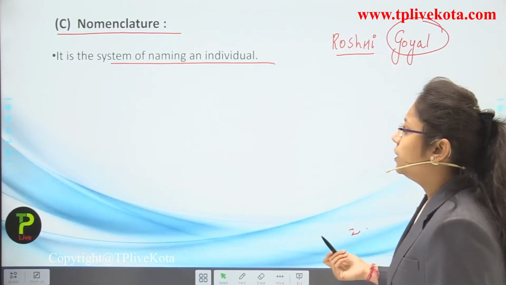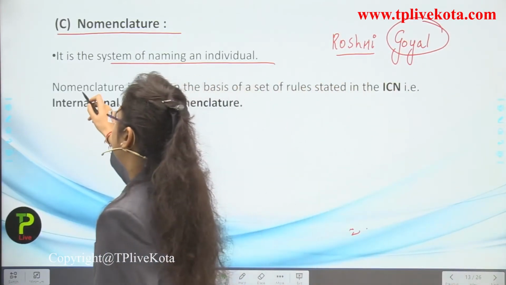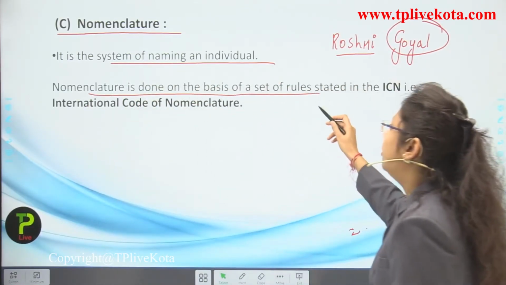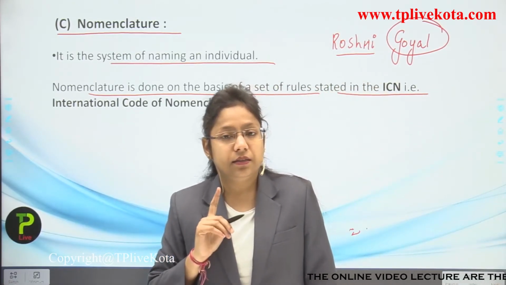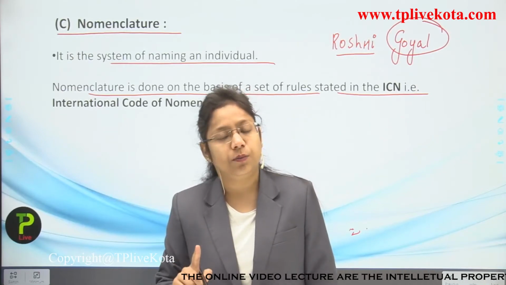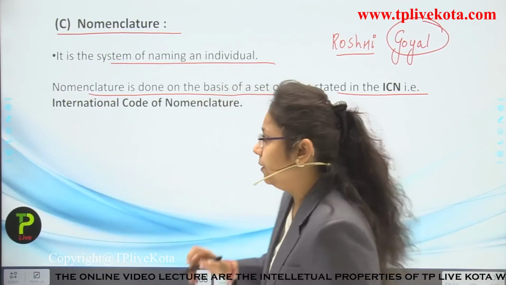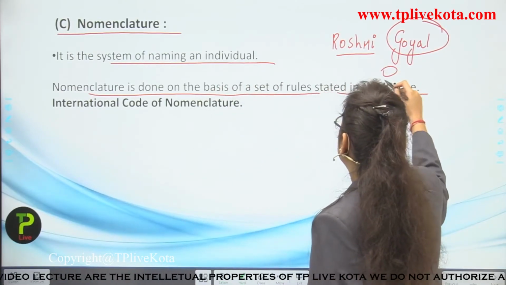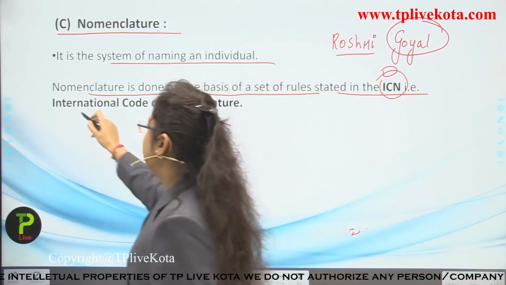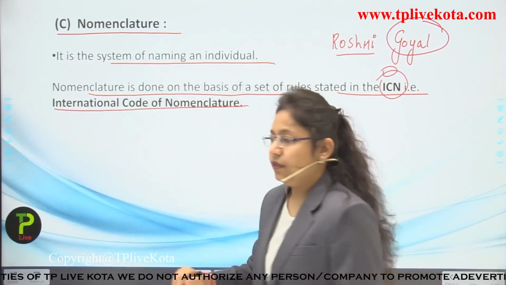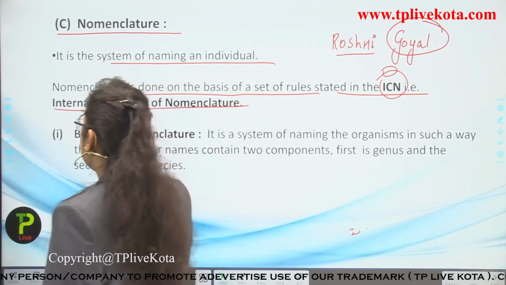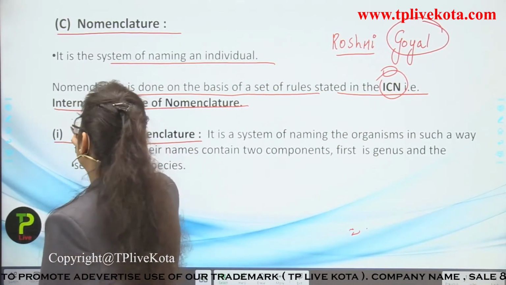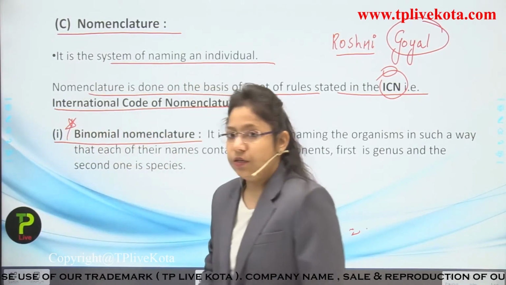So nomenclature is done of any individual, and nomenclature is done on the basis of a set of rules stated in the ICN, and this is important. There is a set of rules through which the nomenclature of any organism is done. So ICN is what, students? Actually, International Code of Nomenclature, and some rules, some laws are there through which we have to go. And the most important nomenclature is binomial nomenclature.